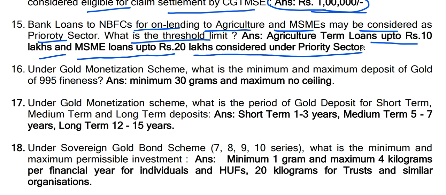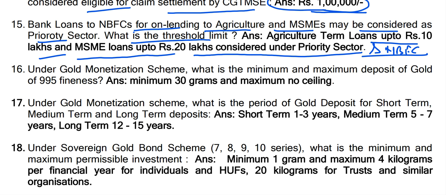Bank can lend to those NBFC who want to lend further to agriculture and MSME sector. So may be considered as priority sector. So what is the threshold limit for that? Agriculture term loan up to rupees 10 lakhs and MSME loans up to rupees 20 lakhs considered under priority sector loan lent by NBFC. Okay.